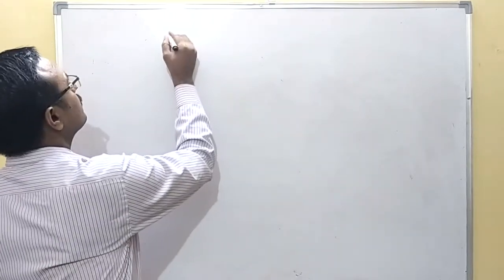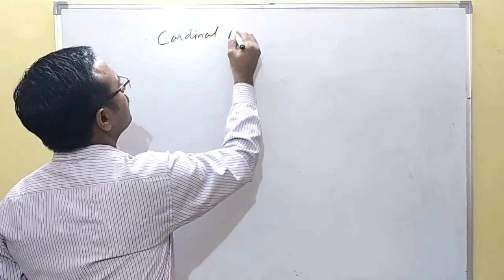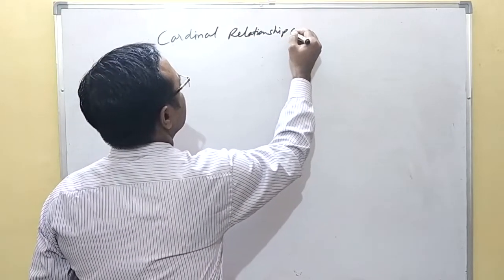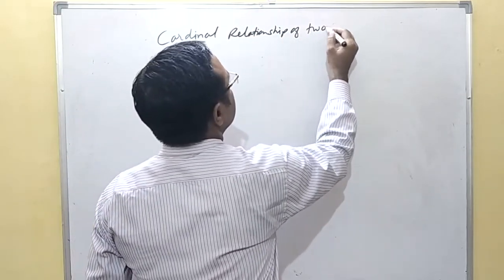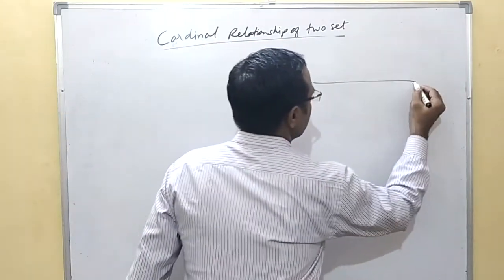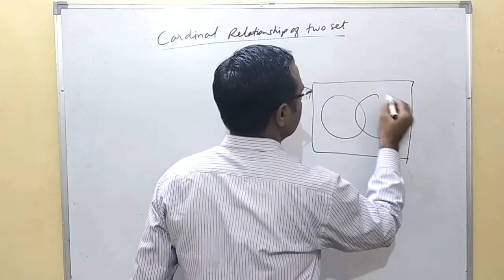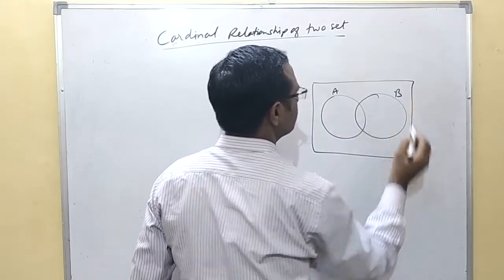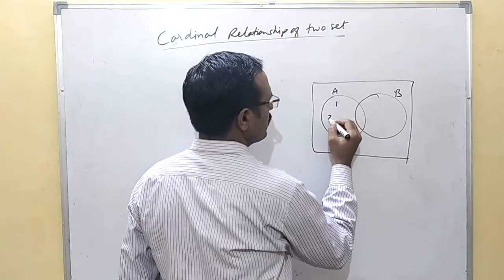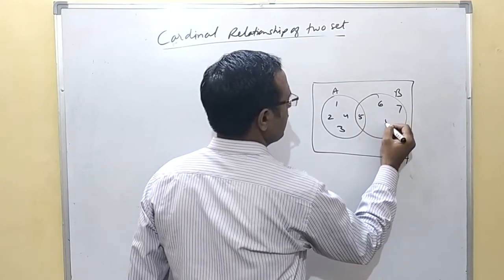Now the cardinality of two sets. If there are two sets A and B, and suppose there are some elements 1 2 3 4 5 6 7 8.